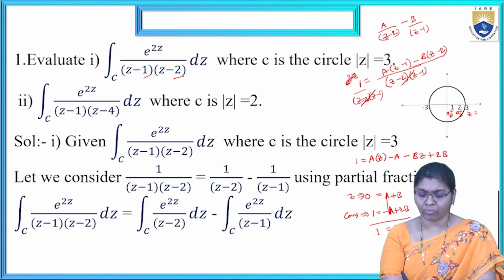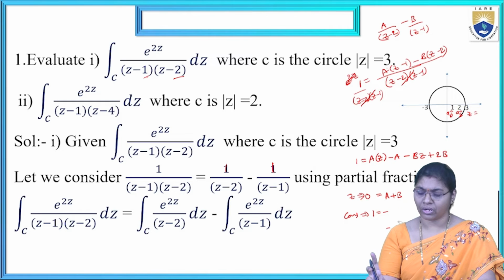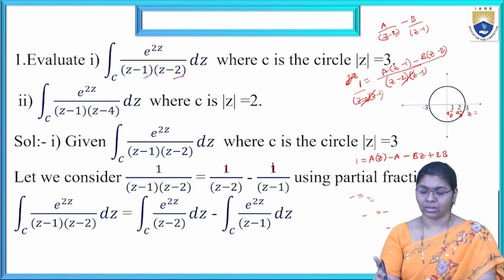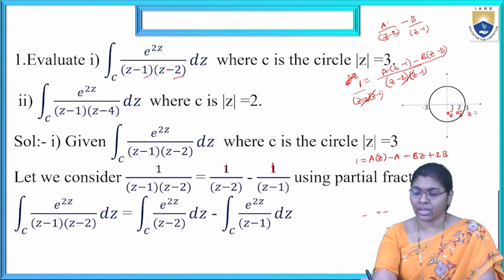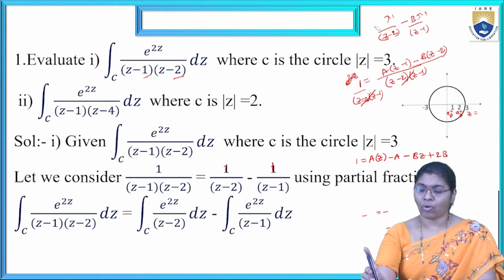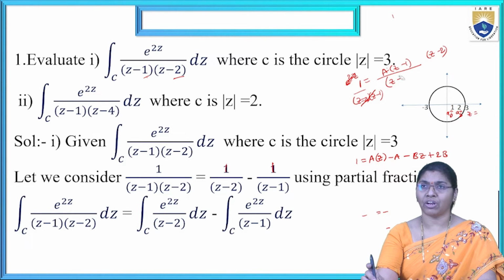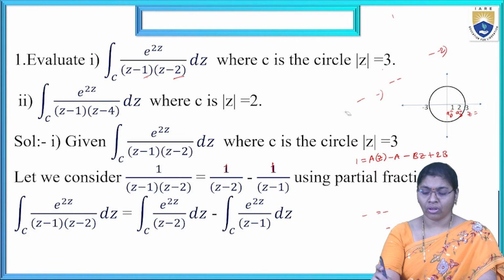Now substituting a equal to 1 and b equal to 1, we get 1 by z minus 2 minus 1 by z minus 1. Now using partial fractions, we get the a and b values.